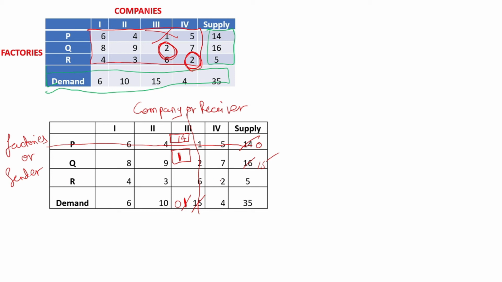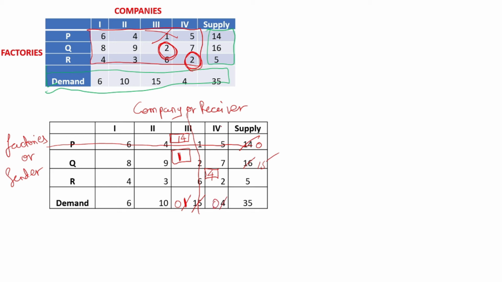See the row, which row 2 is there, and see the column, which column 2 is there. How much does company 4 demand? 4 items. And R can give him 5. But he won't take 5, right? Because he needs only 4. So he will take as per his demand only. He will take 4 items. Okay, all his 4 items he will take. So he got all his 4 items.